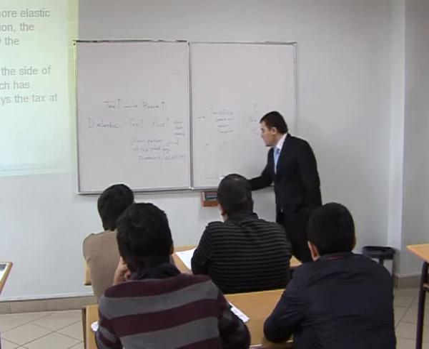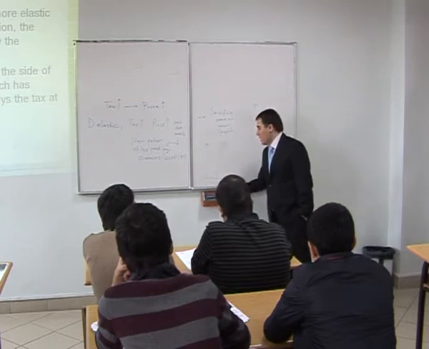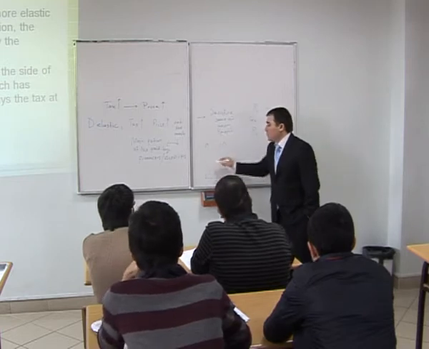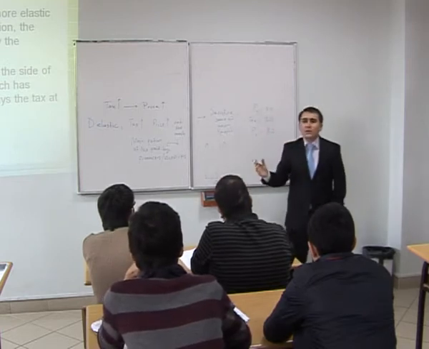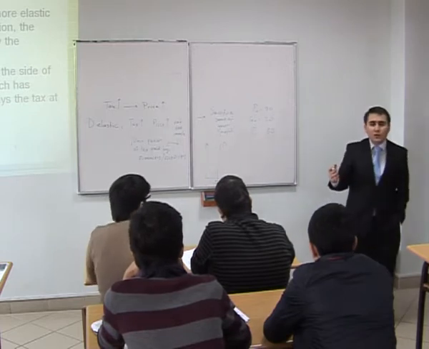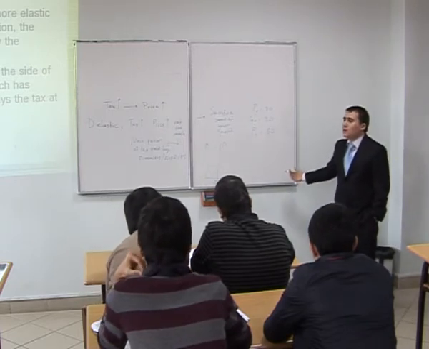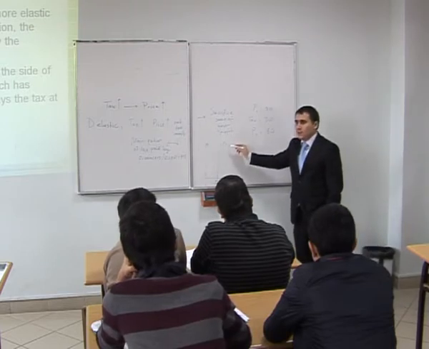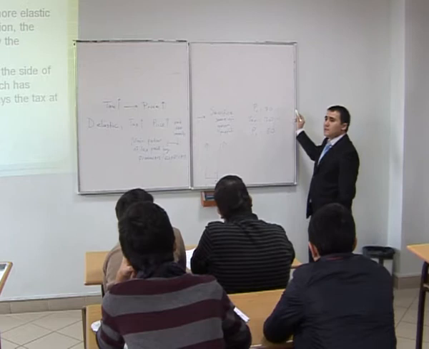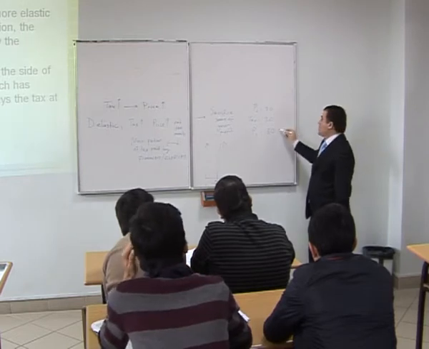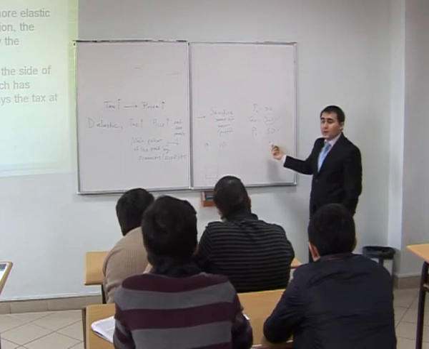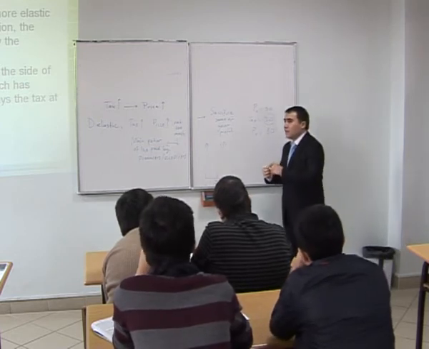Why? Because perfectly inelastic demand means that whatever the price is, quantity of a good demanded doesn't go up or down. It's the same. So if the demand is perfectly inelastic, when there is a new tax, price goes up by the whole amount of the tax.